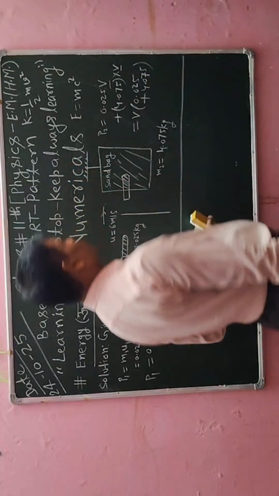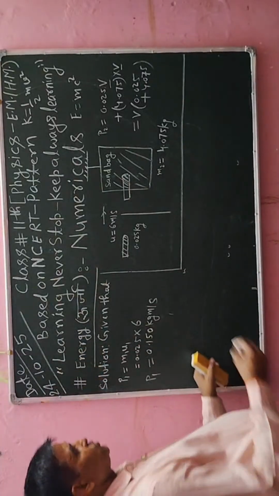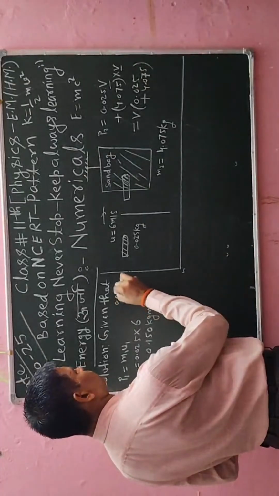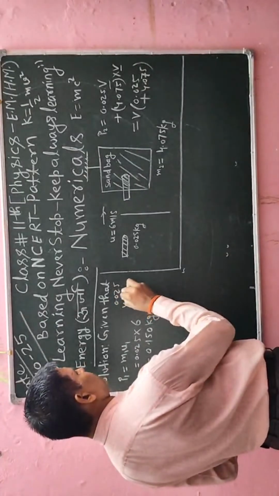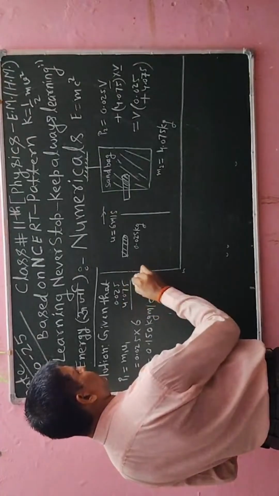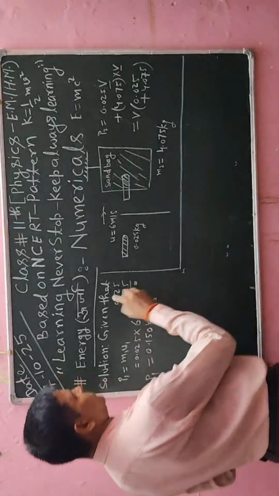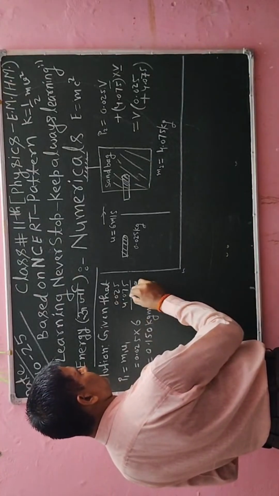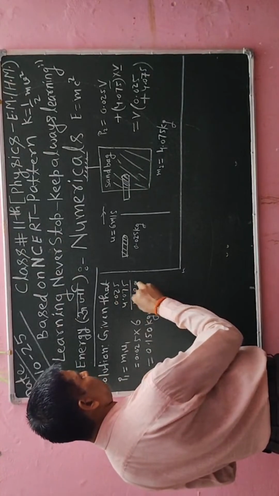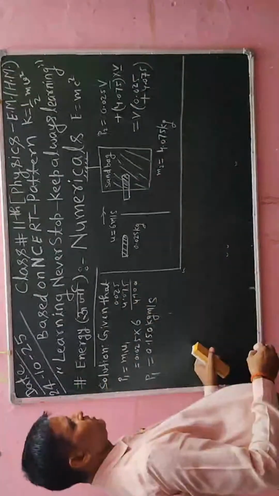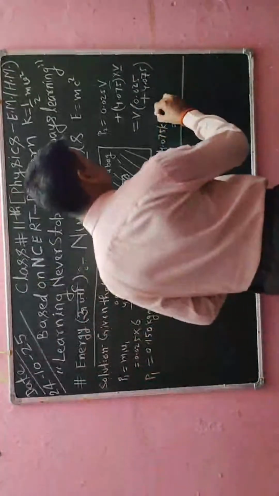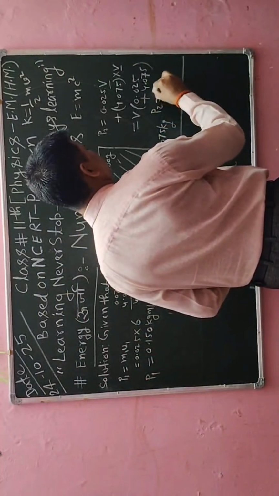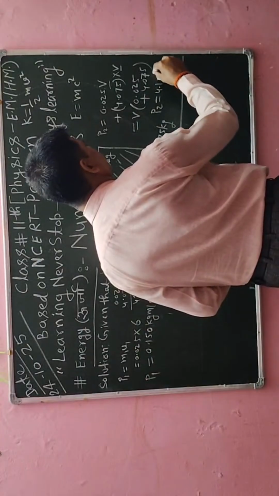So I will take the sum and simplify: 5 plus 5 is 10, 7 plus 2 is 9 plus 1 is 10, 0 carry 1, and here will be 4. It means that 4.1. So the momentum p2 is 4.1 into v.